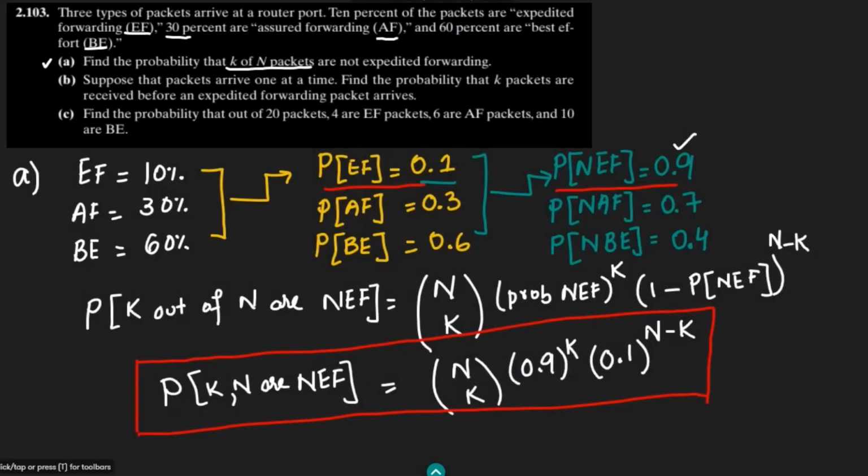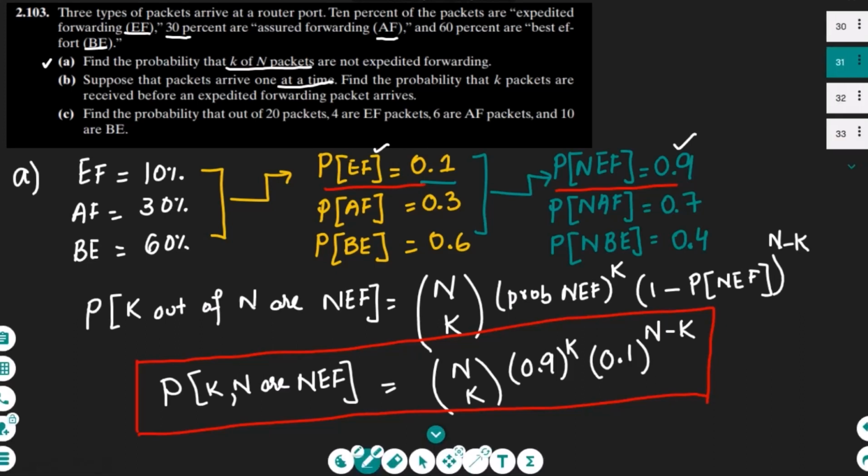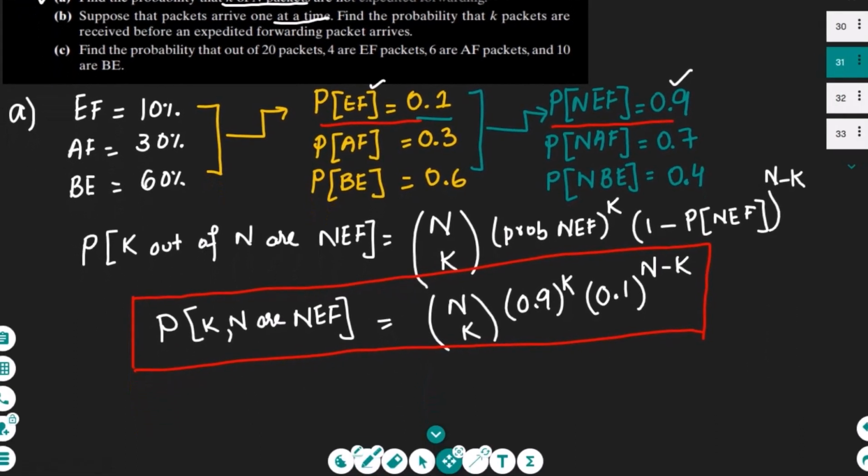Similarly, in part B, suppose that packets arrive one at a time. Each packet is arriving one at a time, so we have to find the probability that k packets are received before an expedited forwarding packet arrives. Before the arrival of the expedited forwarding, K packets are received, and after these K packets we receive the expedited forwarding. We also have the probability of expedited forwarding and no expedited forwarding here.